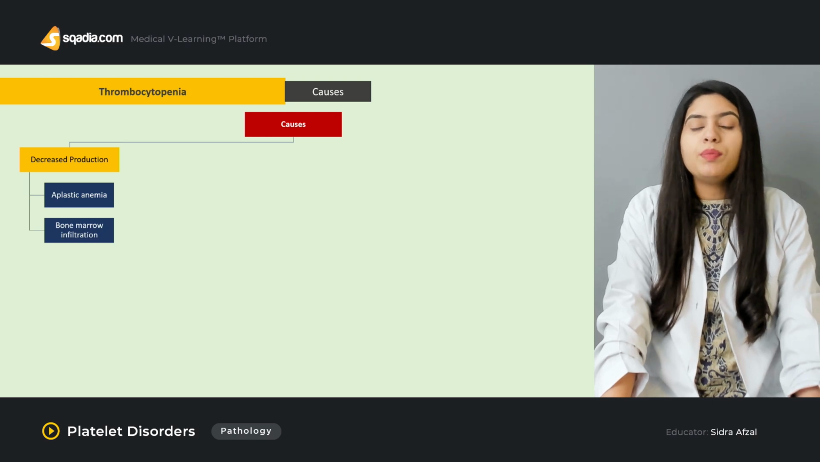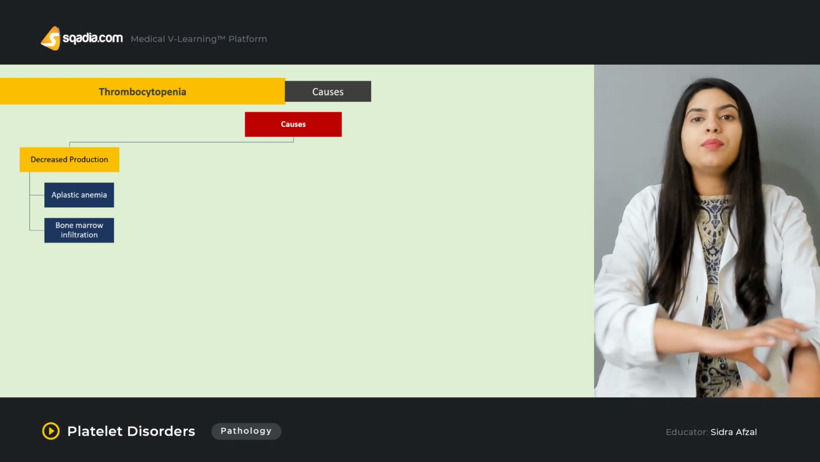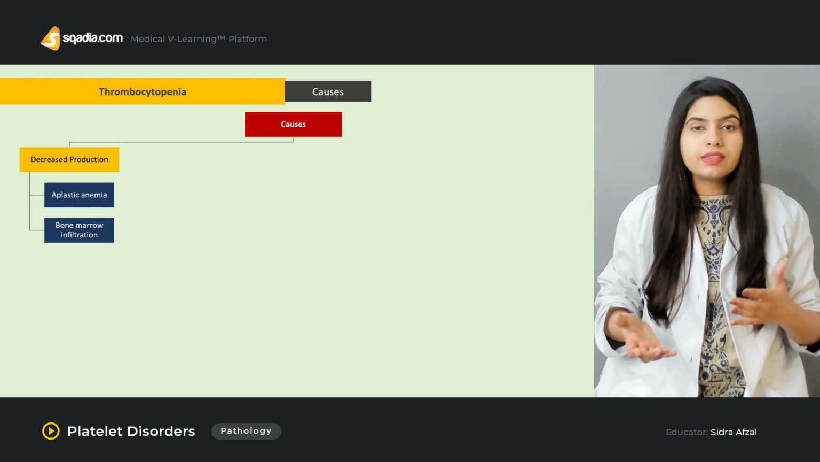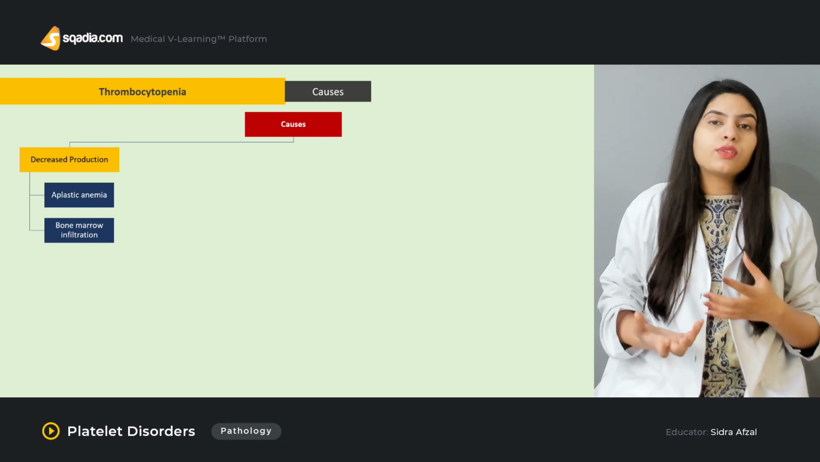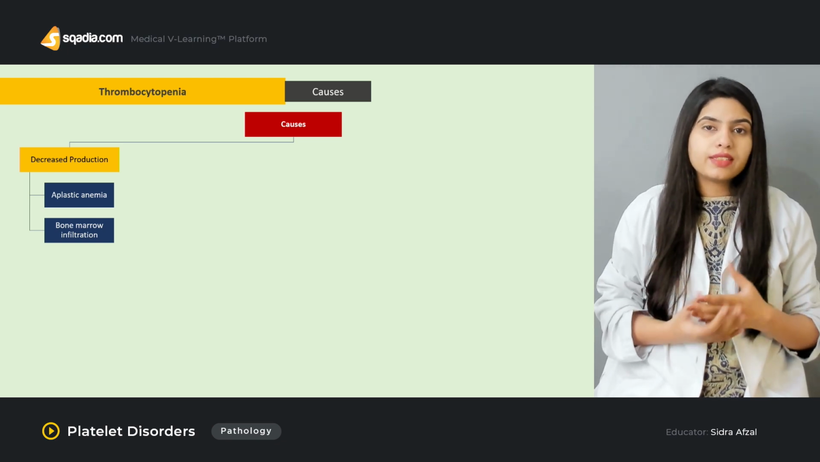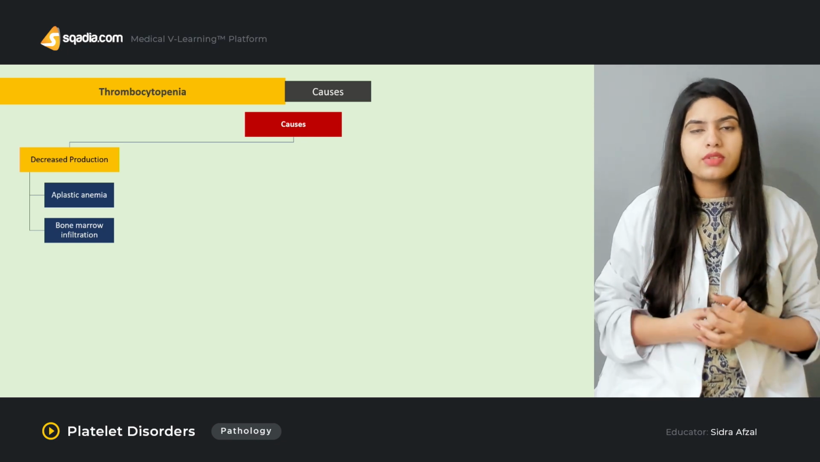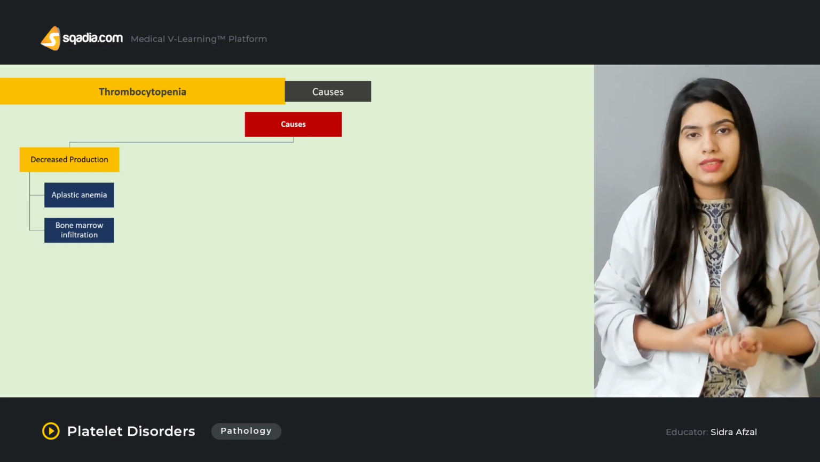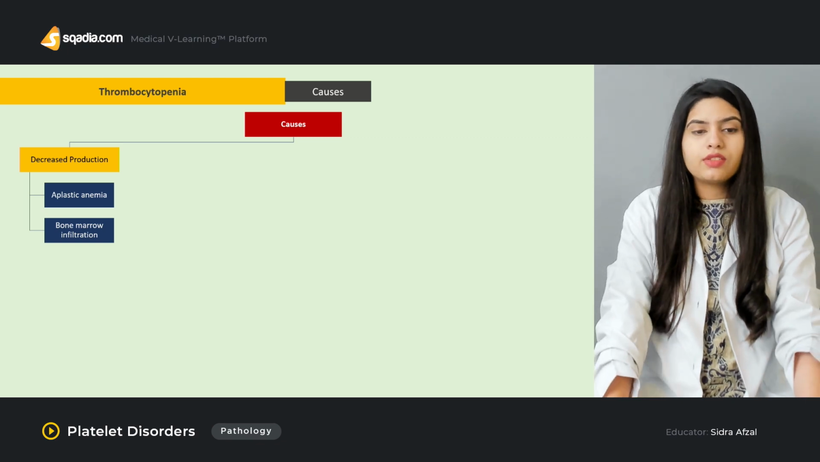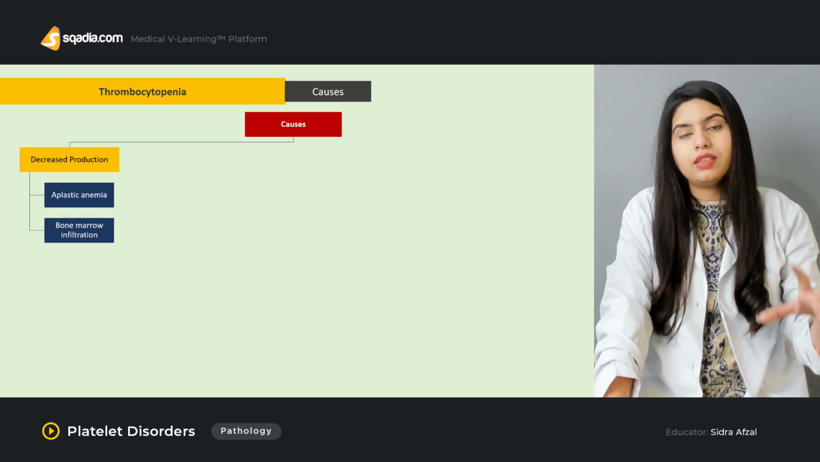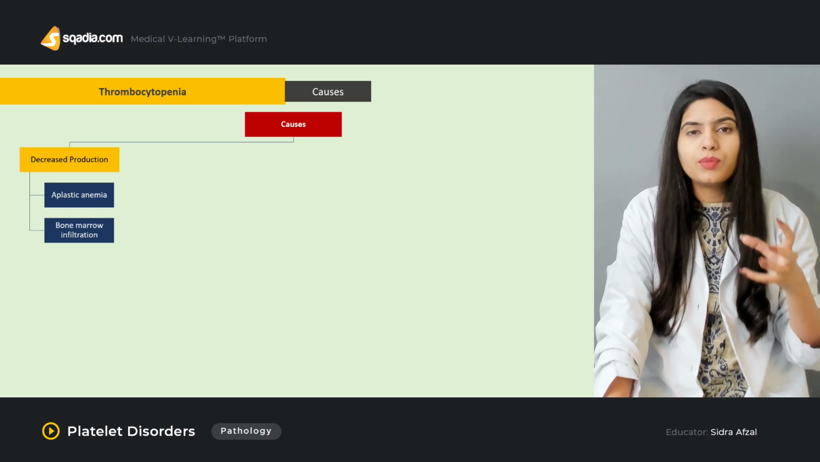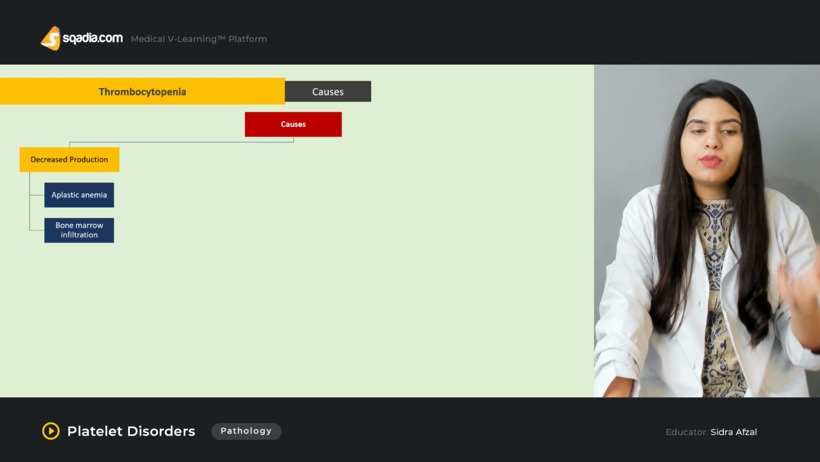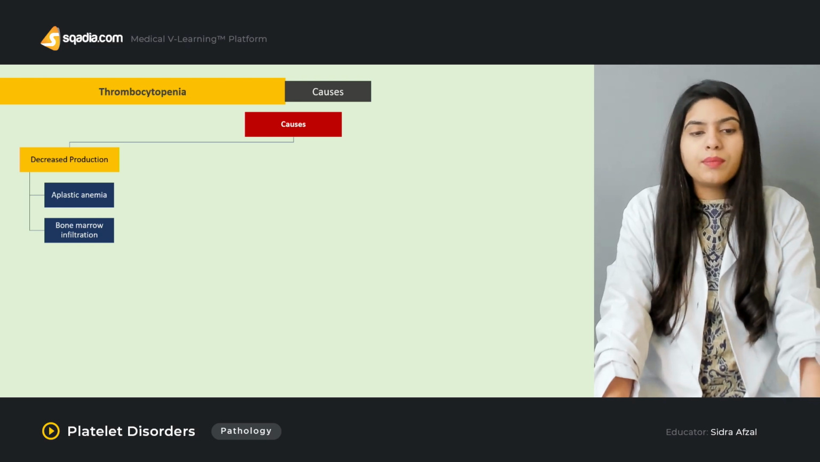Then there can be bone marrow infiltration. Bone marrow infiltration means that there is a presence of huge numbers of macrophages and histiocytes in the bone marrow. Now, histiocytes are responsible for phagocytosis, and macrophages are also killer cells. They will affect the bone marrow cells, causing phagocytosis and killing of the bone marrow cells or the stem cells, which will ultimately decrease the production of the platelets.